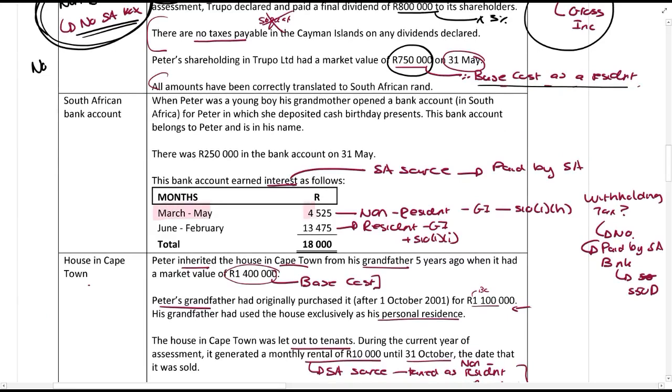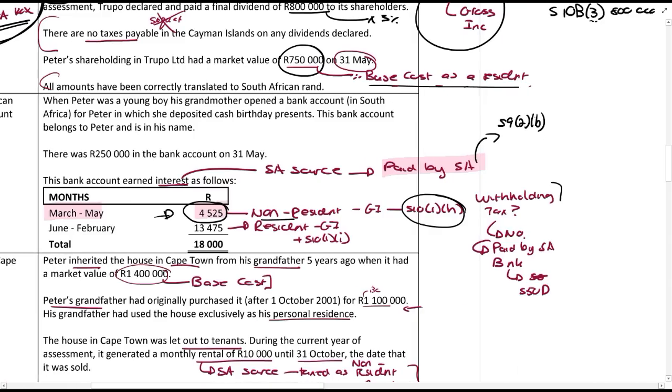The amount, this was from a South African source because it's paid by a South African, and just as a little bit of a reference to you, that's section 9(2)(b), that says it's from a South African source. So this amount, when he was a non-resident, was included in his gross income, and it was 100% exempt under section 10(1)(h). There was no withholding tax payable on it because it's paid by a South African bank. Remember again, if it was not a South African bank, and it's not one of the other ones listed as an exemption in section 50D, then you would have calculated withholding tax of 15% on that amount.